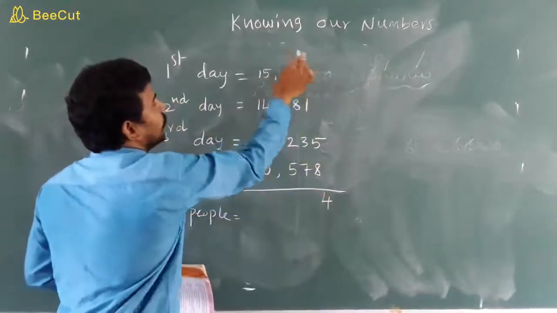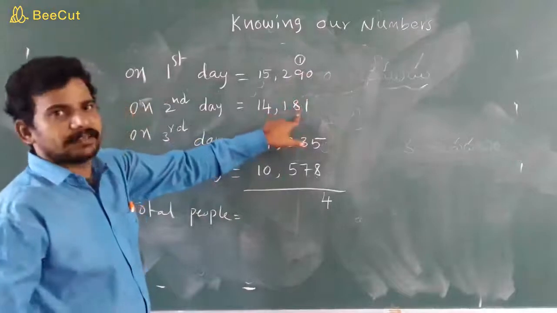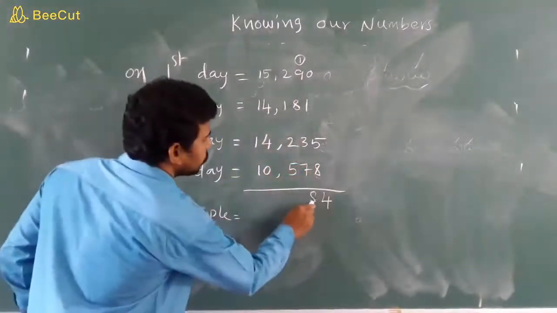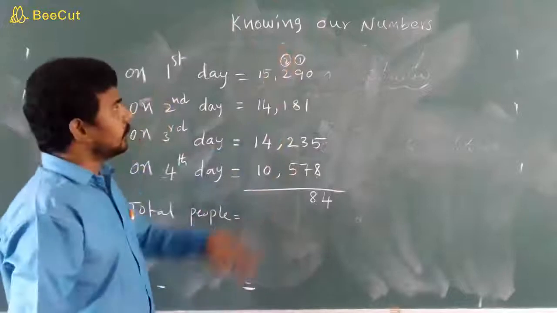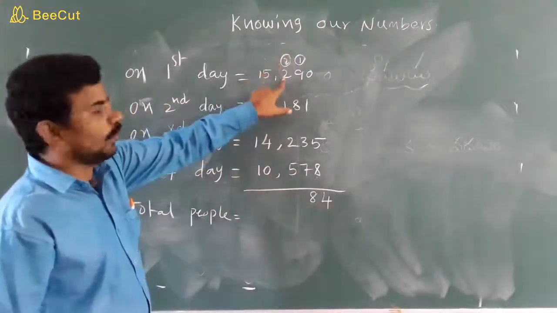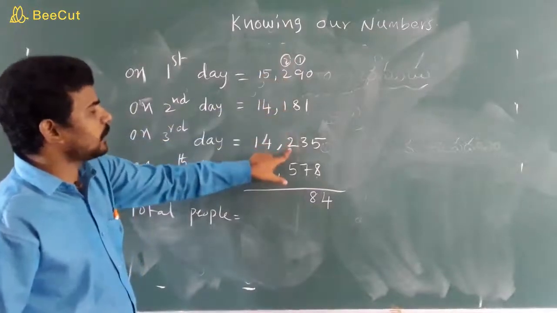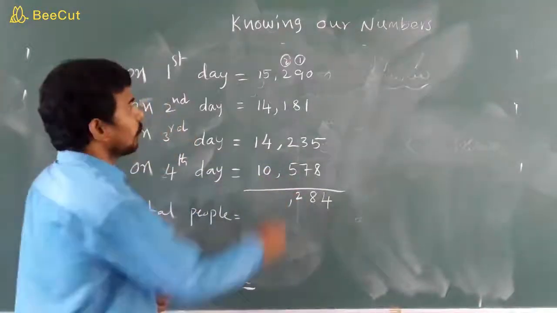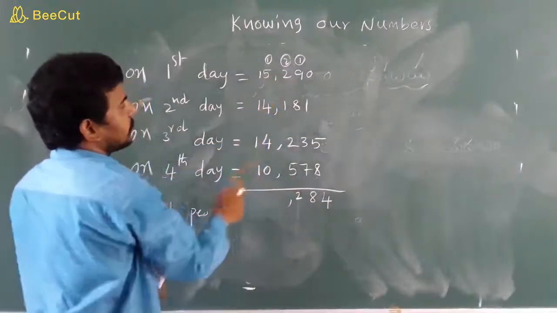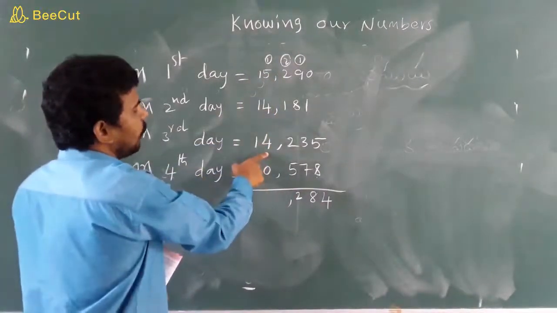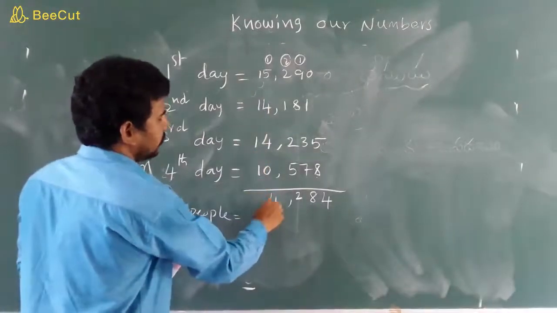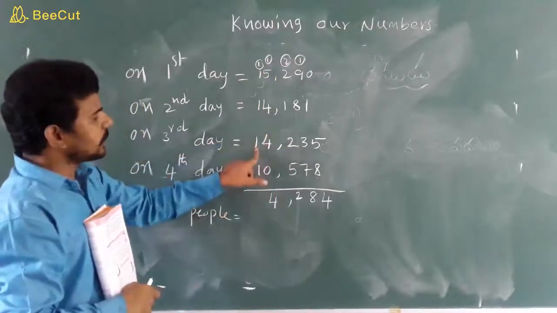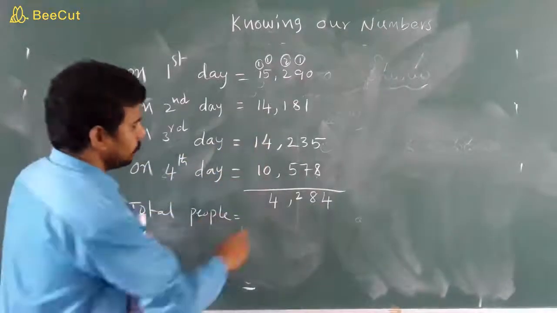So 1 carry. 1 plus 9 is 10, 10 plus 8 is 18, 18 plus 3 is 21, 21 plus 7 is 28. 2 carry, write 8 in the tens place. Now the hundreds place: 2 plus 2 is 4, plus 1 is 5, plus 2 is 7, plus 5 is 12. 1 carry. 1 plus 5 is 6, plus 4 is 10, plus 4 is 14, plus 0 is 14.